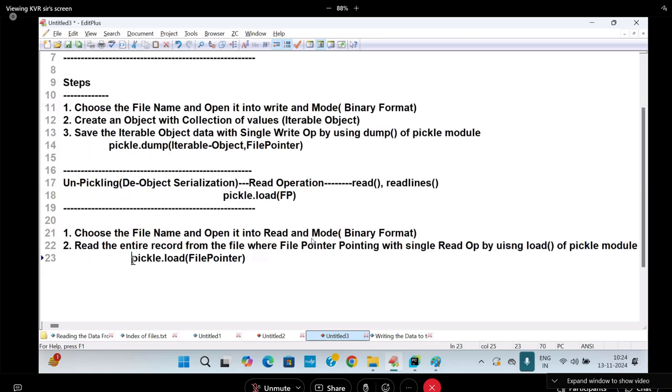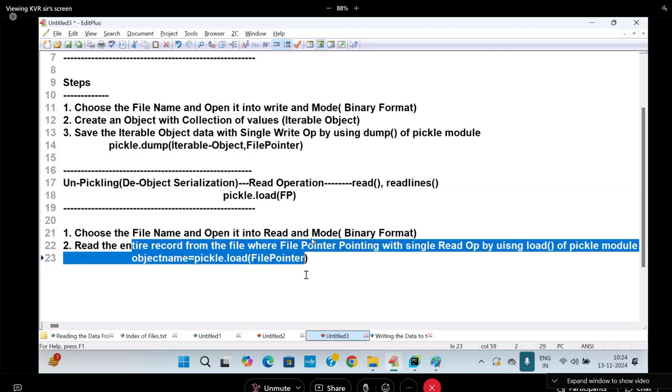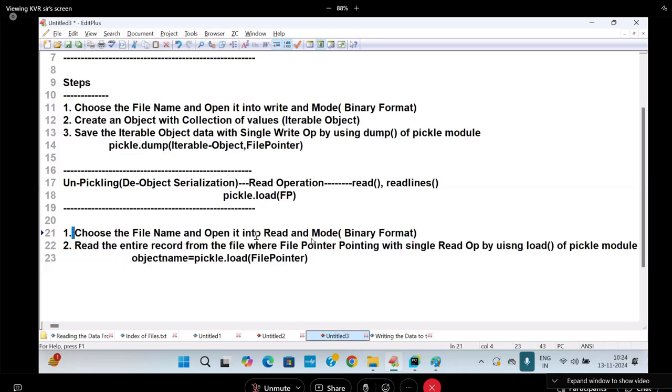Once it is loaded, on the left side I will take an object name. That object contains the record which is loaded from the file pointer into this place. This is known as what? Record from the file. I think you are following. This will be repeated until all my records are retrieved. So choose the file name, open it in read mode, and apply the load function, and this will be repeated until all my records are completed.